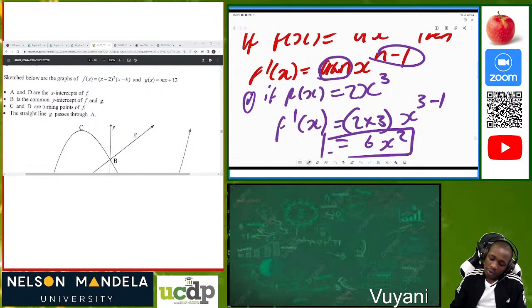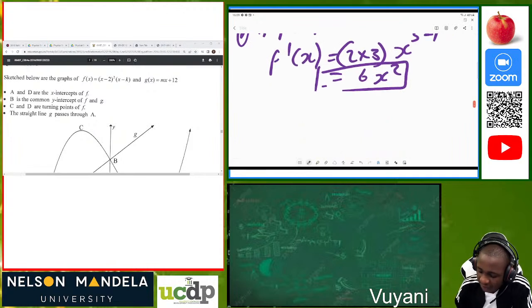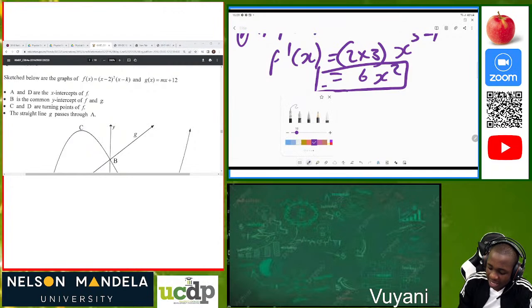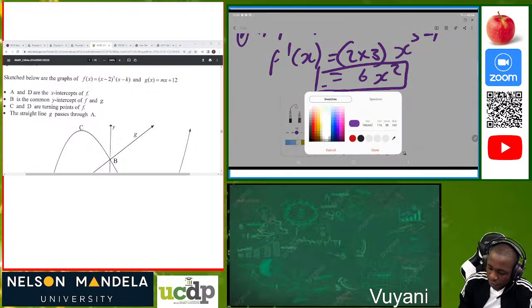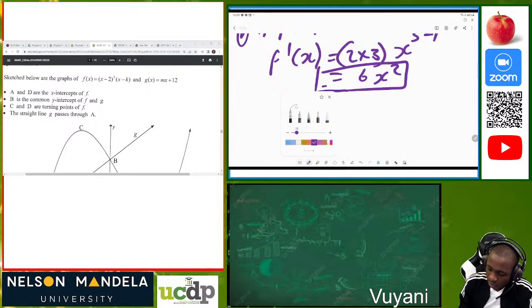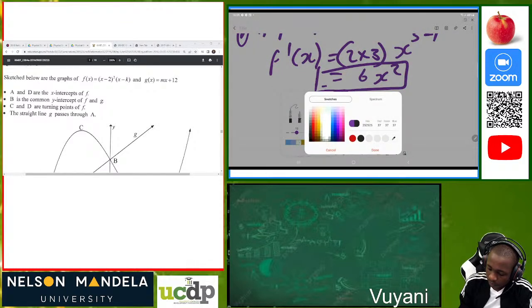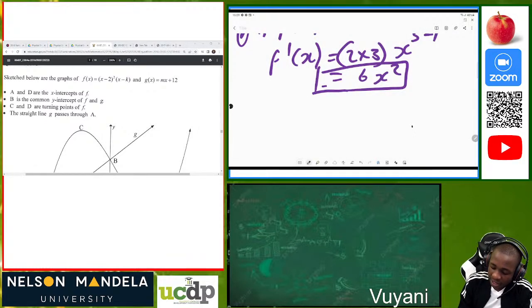Now, the first derivative, or the general differentiation, we can illustrate in 3 essential points. If they give you f of x, you must have an answer which is in the form of f prime of x.